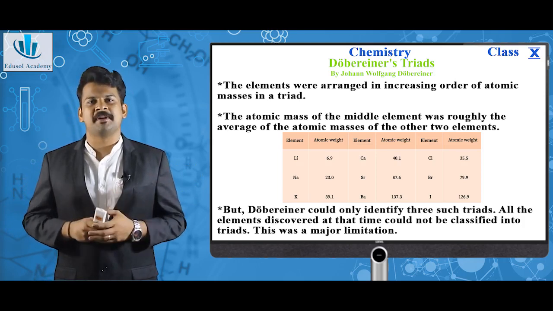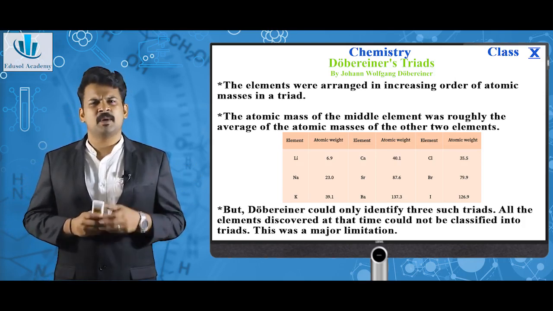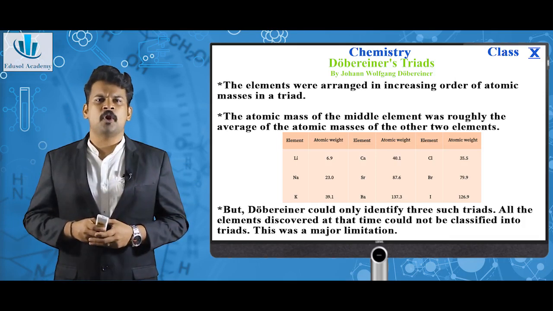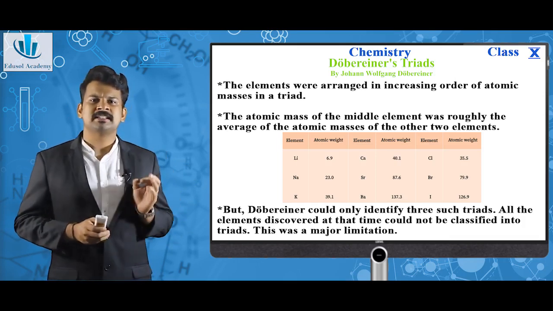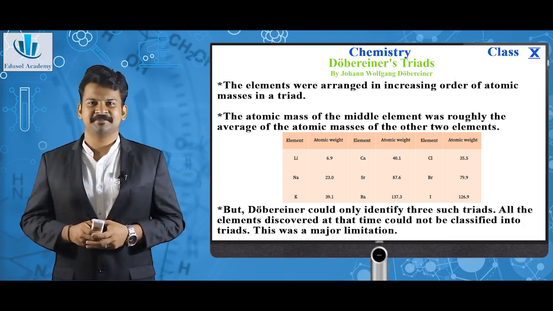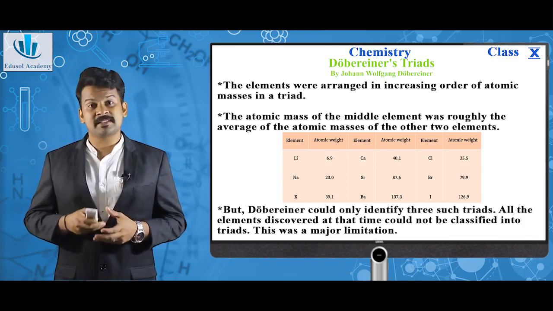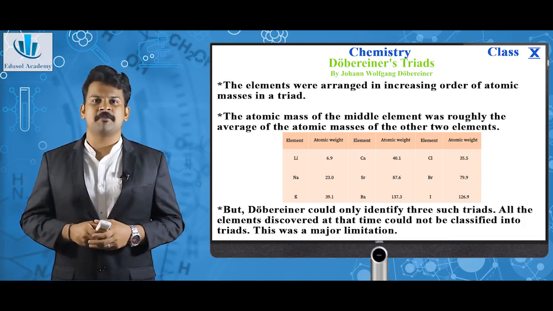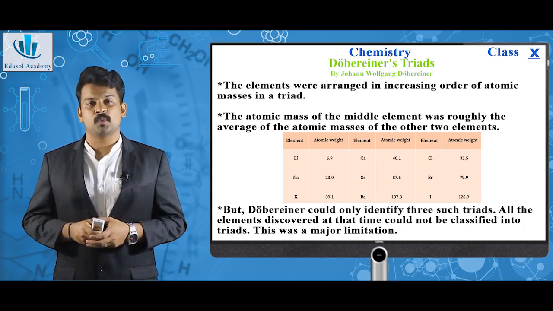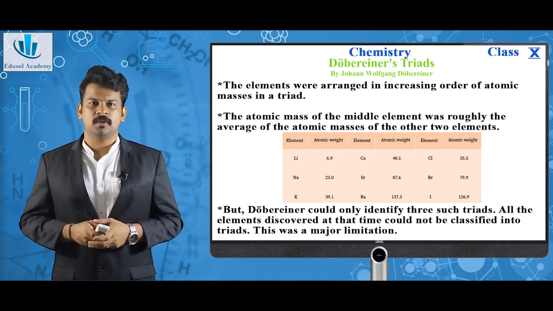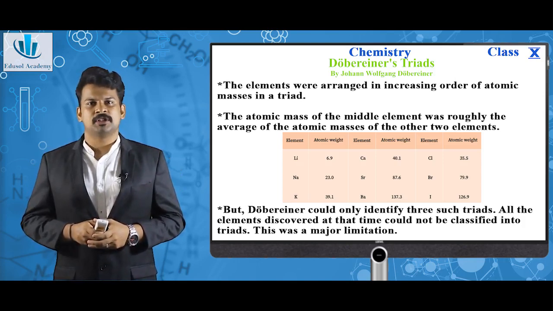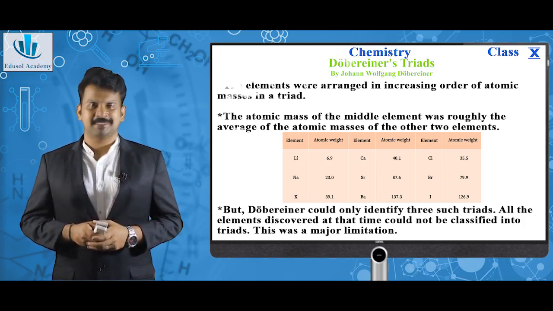This was Döbereiner's triads. But there was a small problem. Döbereiner could only identify these 3 triads. All the elements which were discovered at that time could not be classified into triads. This was a major limitation. So this was the first classification of elements, made by Johann Wolfgang Döbereiner.